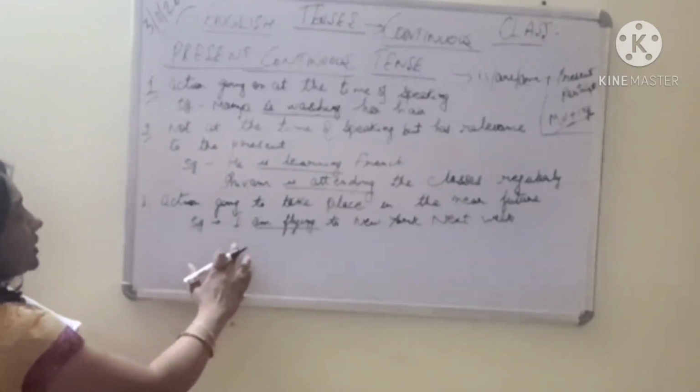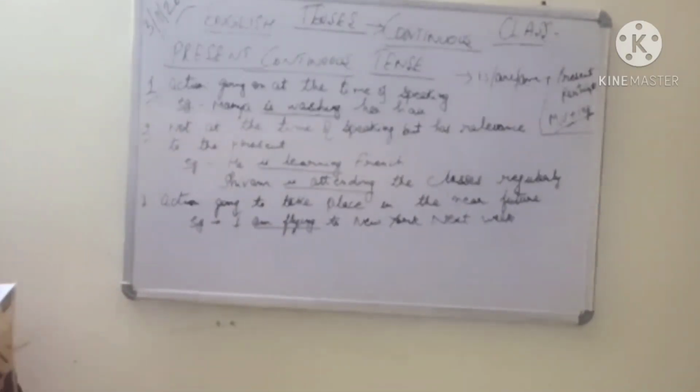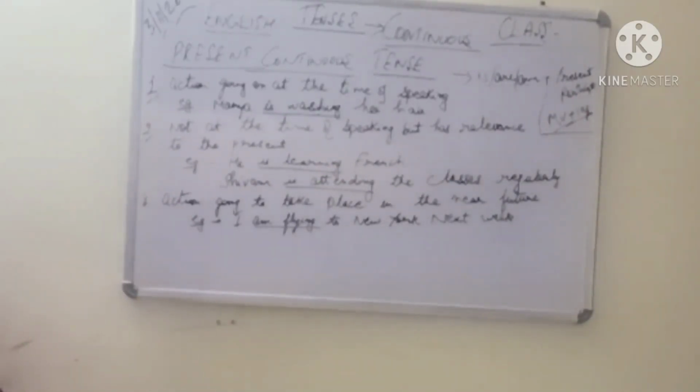So whenever we have such words like going to, I am going to, he is going to, he was going to do this, he was going to play a football. So all these when we are denoting a future action which is already planned, so again it refers to the present continuous tense, right?